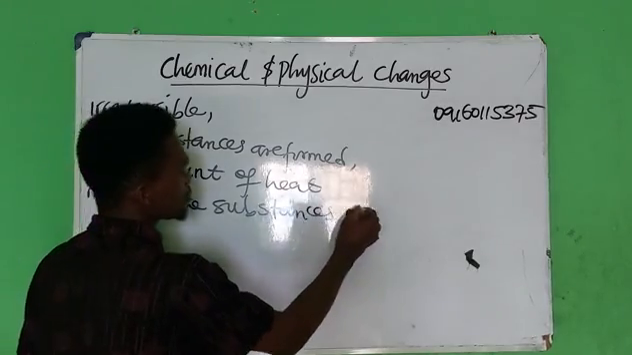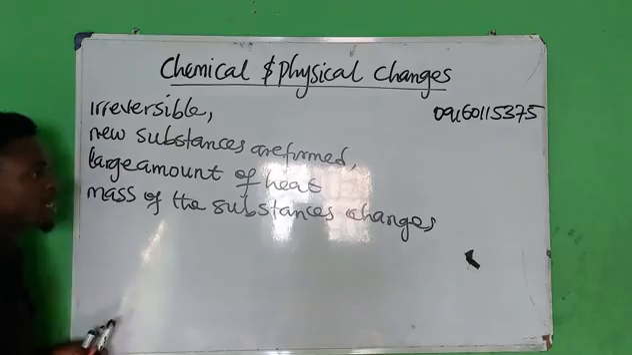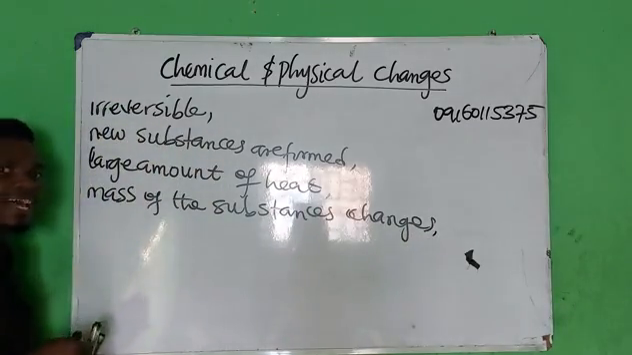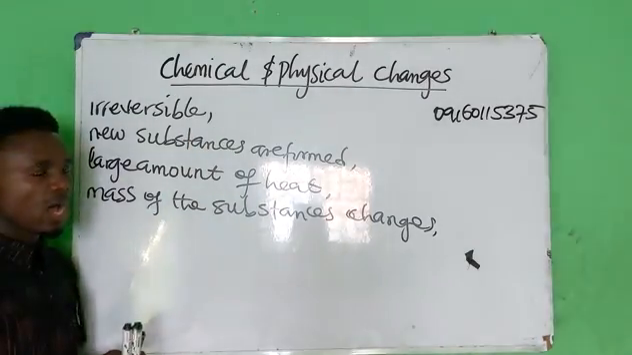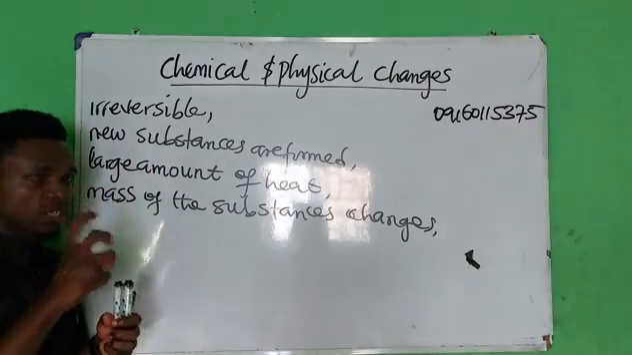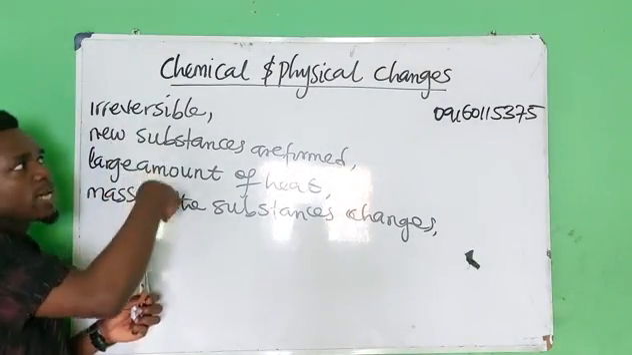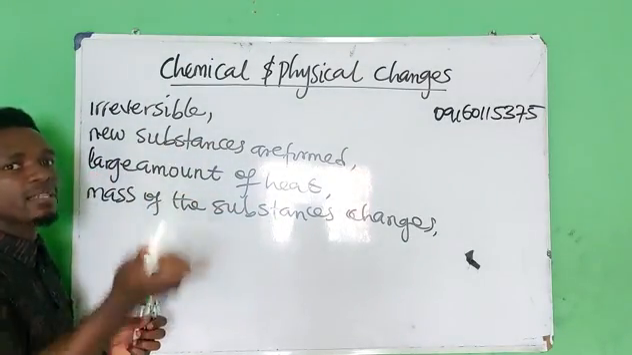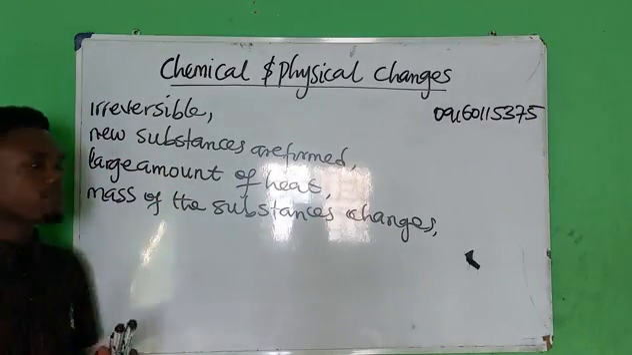The mass of the substance changes. That is, it does not remain the same. So these are the 4 points that are needed in stating what chemical changes are. Chemical changes are changes that are irreversible. Once they change from their initial state to another stage, they cannot be brought back or reversed to their initial state. New substances, of course, are formed.